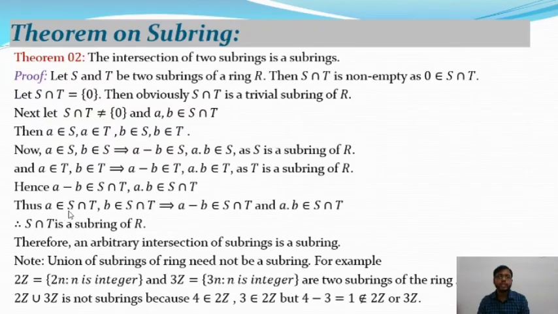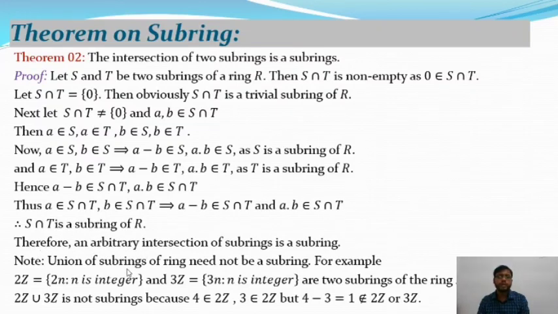So thus a belongs to S intersection T, b belongs to S intersection T, and it implies a minus b belongs to S intersection T and a dot b belongs to S intersection T. So therefore, from the first theorem of subring we conclude that S intersection T is a subring of R. So therefore an arbitrary intersection of subrings is a subring.